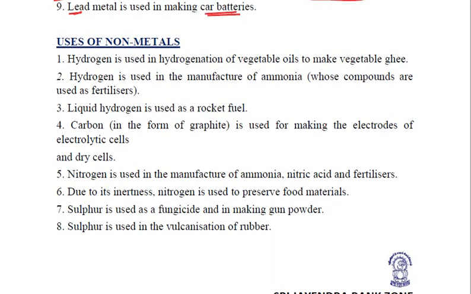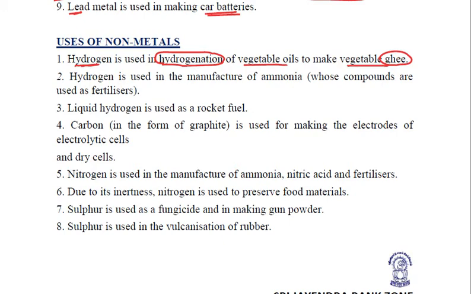Let us try to relate. First of all, talking about hydrogen, a very important non-metal used in so many things. Let us see where all it is used. First of all, it is used in the process called hydrogenation, in which vegetable oils are made into vegetable ghee,